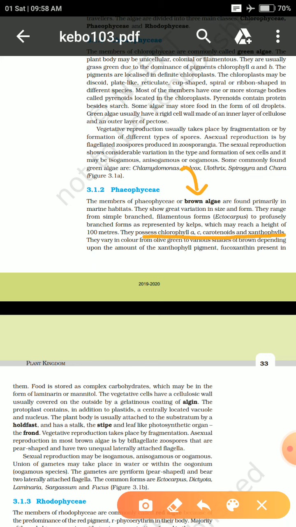These are the main types of pigments present in them. They will have chlorophyll A and C, but because of this chlorophyll, it doesn't mean that they are green pigmented. Because of the carotenoids and xanthophylls, they have this brown color. Okay, mainly because of them.